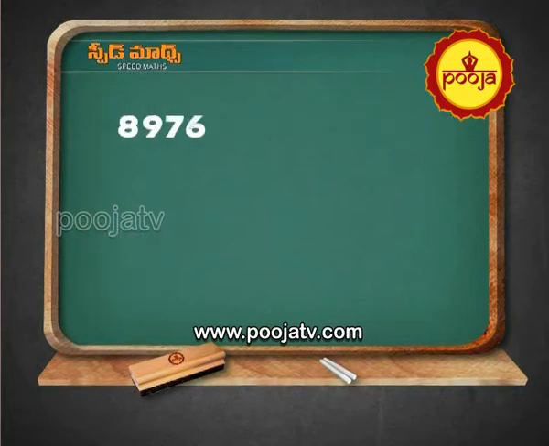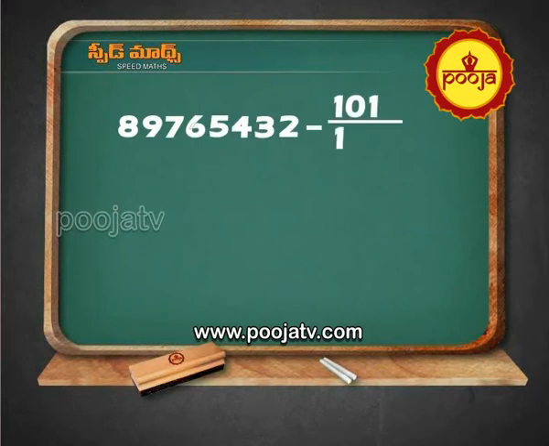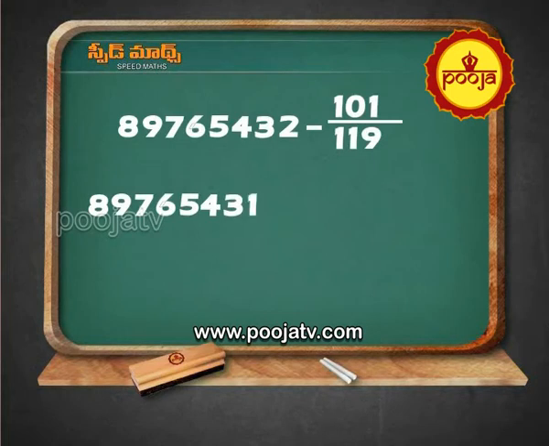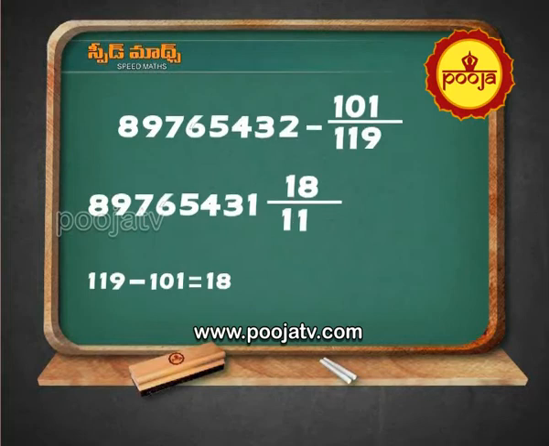Then 8, 9, 7, 6, 5, 4, 3, 2 minus 101 divided by 119. 8, 9, 7, 6, 5, 4, 3, 1, 1, 1, 9 minus 1, 0, 1 equal to 1, 8. Write it as 1, 8 divided by 1, 1, 9.